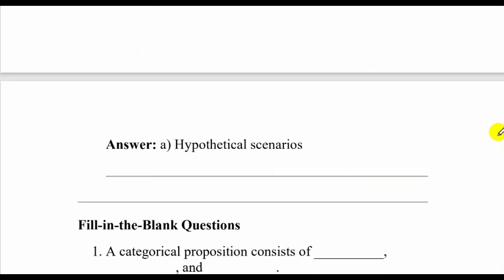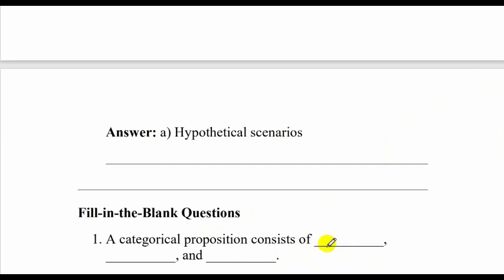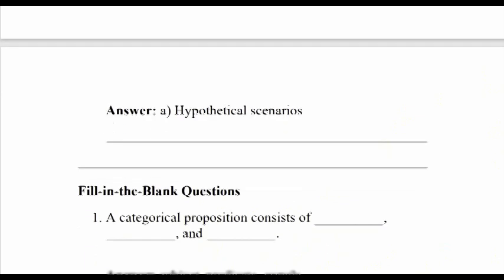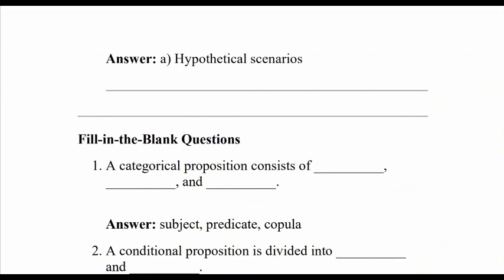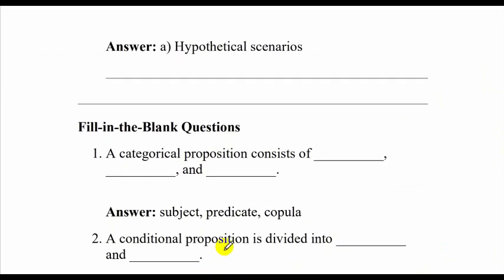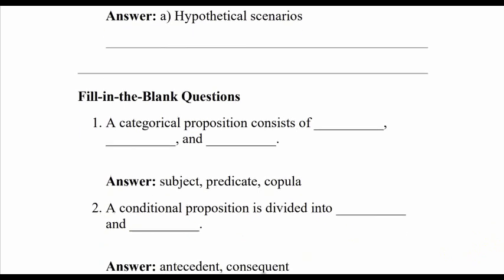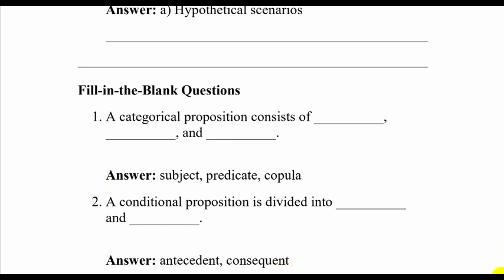Let's go with fill in the blanks. A categorical proposition consists of dash, dash and dash. So we know this. One is subject, predicate and copula. A conditional proposition is divided into dash and dash. Antecedent and consequent. If and then. Correct.